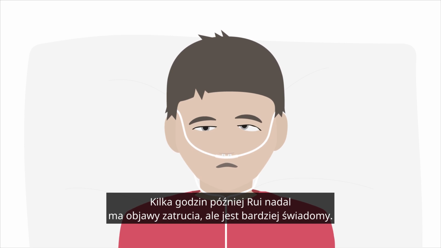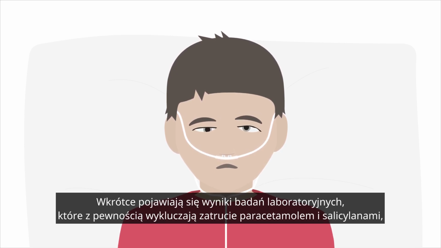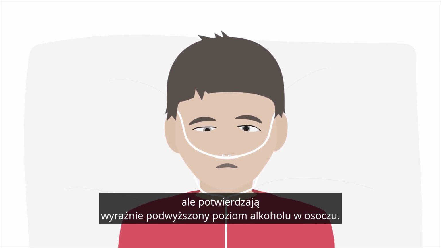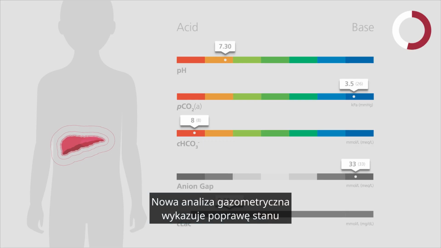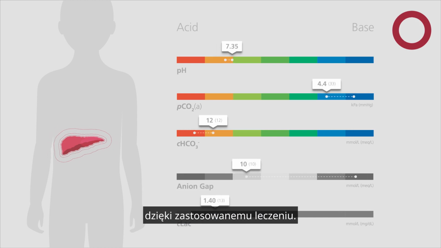Hours later, Ray is still affected by the intoxication, but more alert. Lab results arrive and discard paracetamol and salicylate poisoning for good, but confirm markedly elevated plasma alcohol. A new blood gas analysis shows improvement in the condition thanks to the treatment.